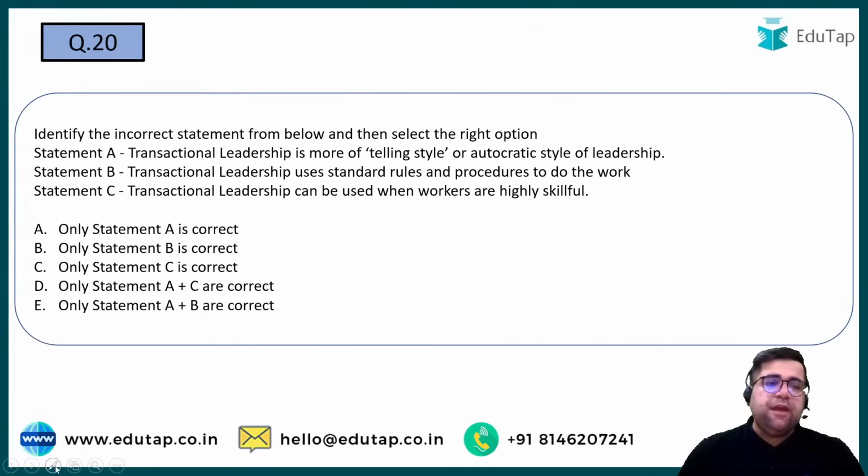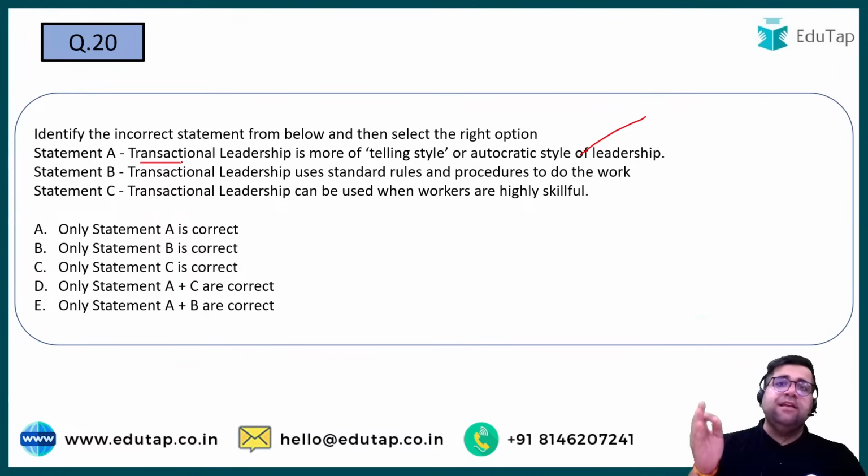Chaliye. So we have question number 20. Transactional leadership, yes, he is telling only transactional leadership. The most important quality is the carrot and stick approach. Do remember it. My counter question to you: transactional leadership is also known as what? Transactional leadership uses standard rules and procedures. Yes, this is also correct.